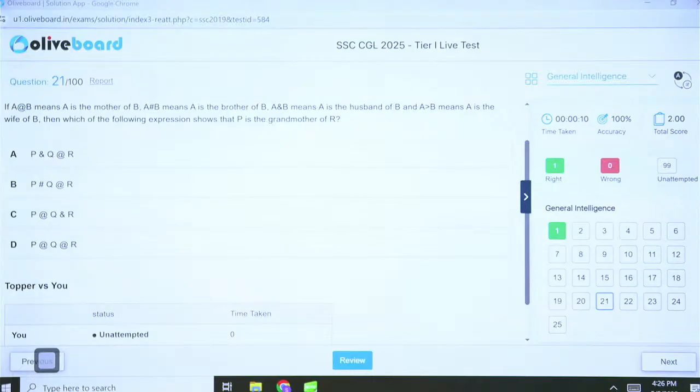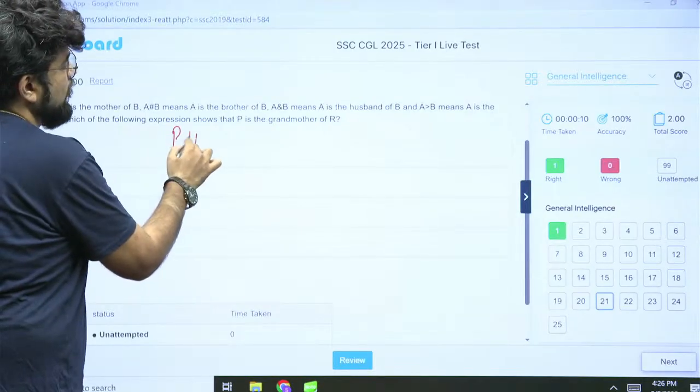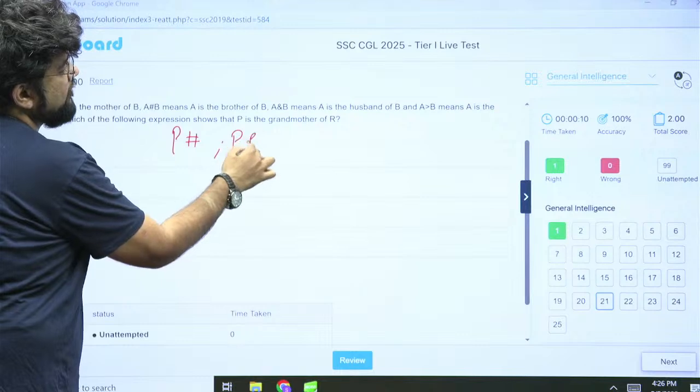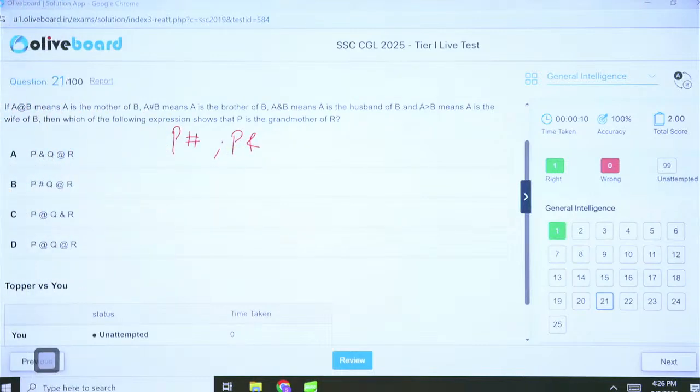A hash. So P hash will not be possible. P ampersand will not be possible. Okay. P hash and P ampersand gone. We are only left with two options.